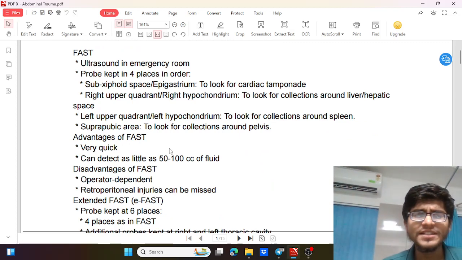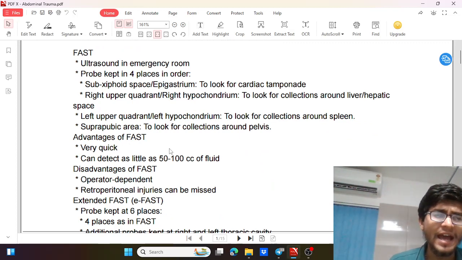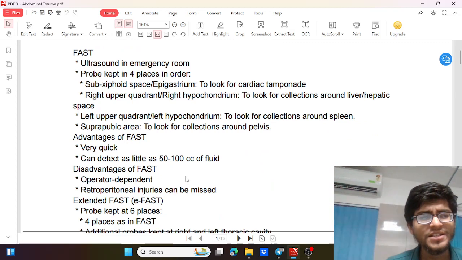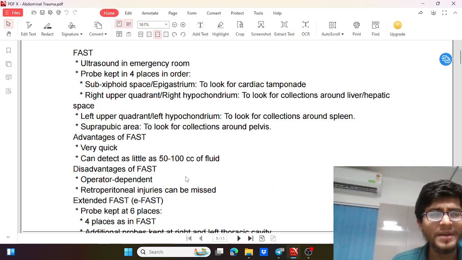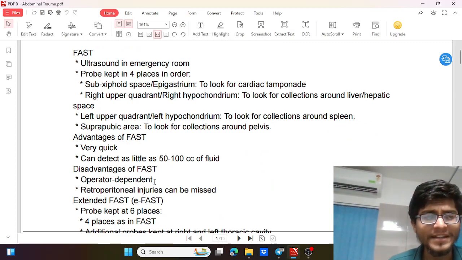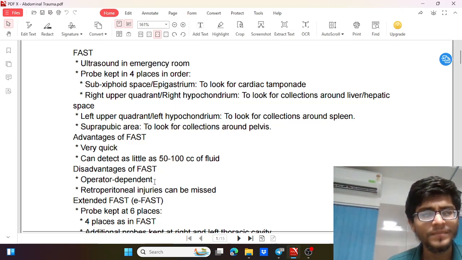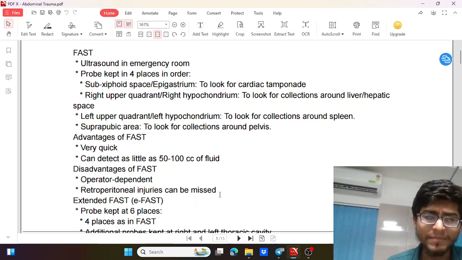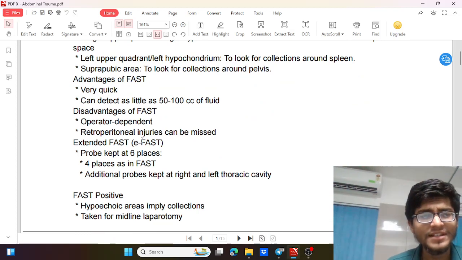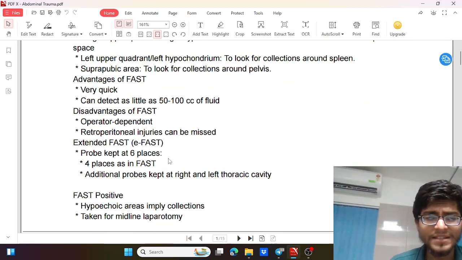So what are the advantages? It is quick, it can detect as little as 100 ml of fluid. Disadvantage is it is operator dependent. So unless and until he is well trained, he cannot give us a valid report. Then coming to retroperitoneal injury, they can be missed, they cannot be seen on FAST. Then as we have discussed, EFAST, where there are 6 places, is 4 plus 2 in the thorax.